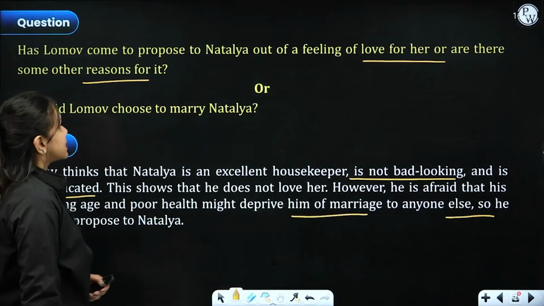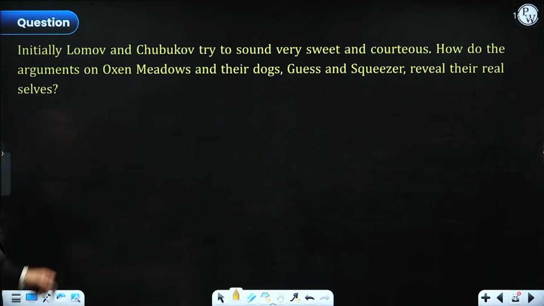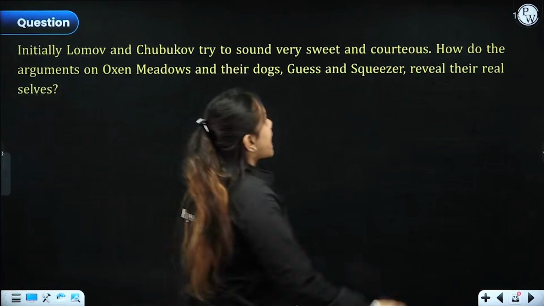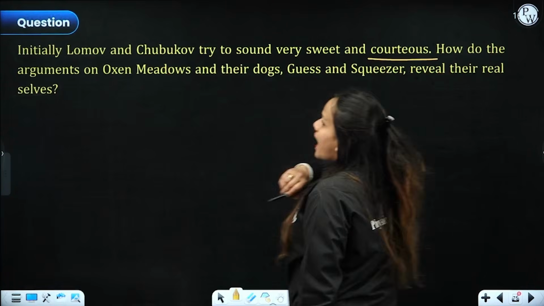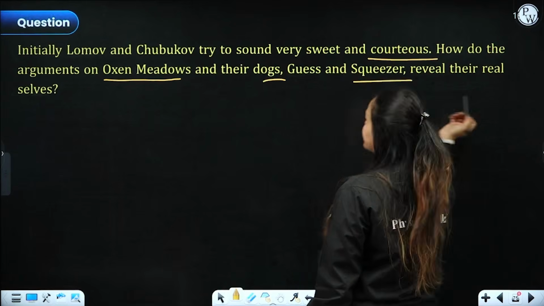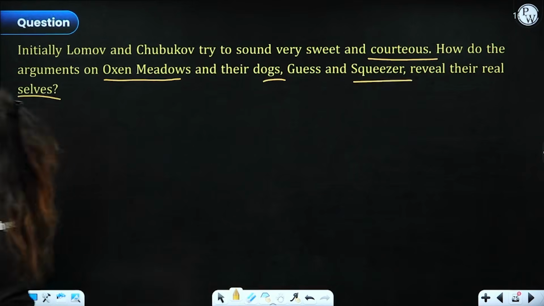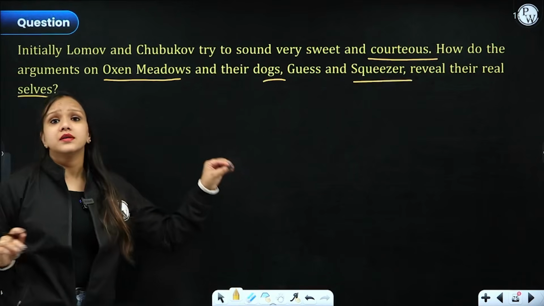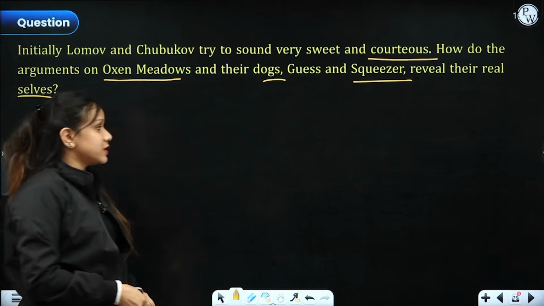Now, the next question. Initially, Lomov and Chubukov try to sound very sweet, courteous and polite. How do the arguments on oxen meadows and their dogs, Guess and Squeezer, reveal their real selves? So what does it reveal about their personalities, right? Let's have a look at the answer as well.